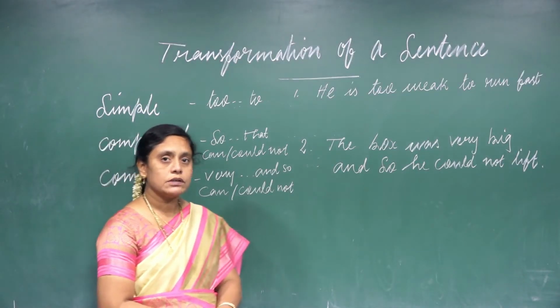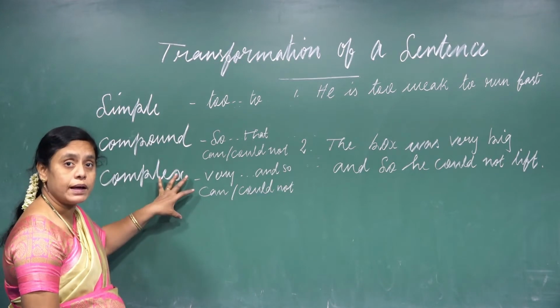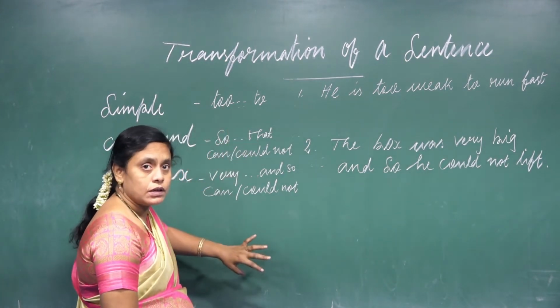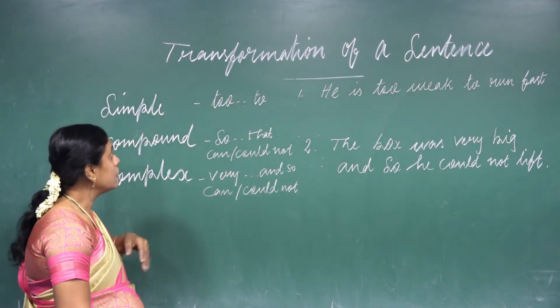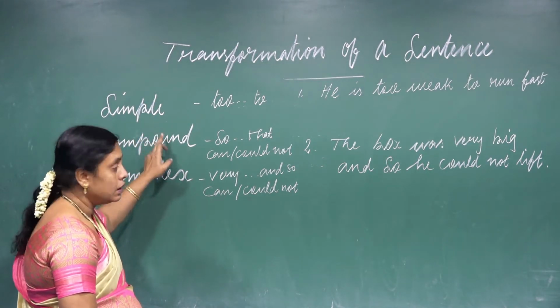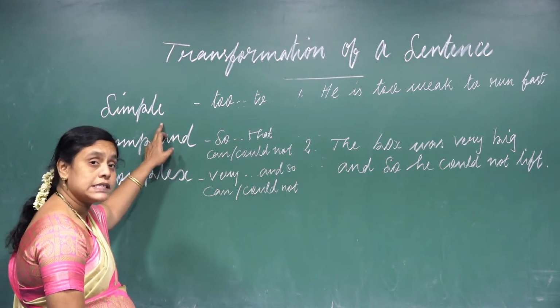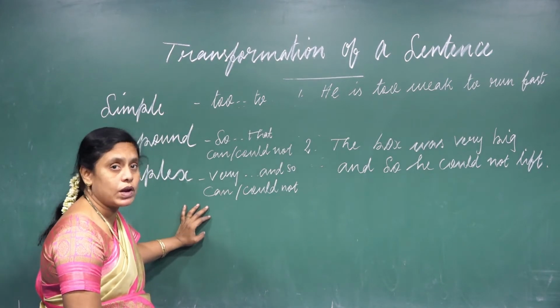So, good morning students. Today we are going to see 8th standard grammar. The topic is transformation of a sentence. Today we are going to see there are 3 types of sentences, called simple, compound, and complex. What is simple? A simple sentence means one subject, one verb and one object.